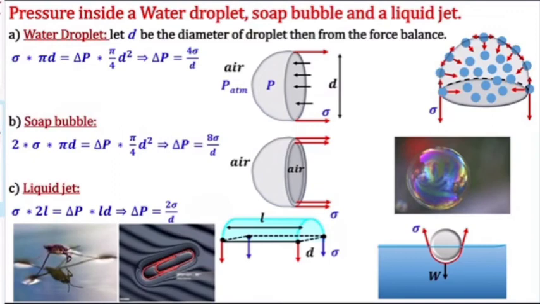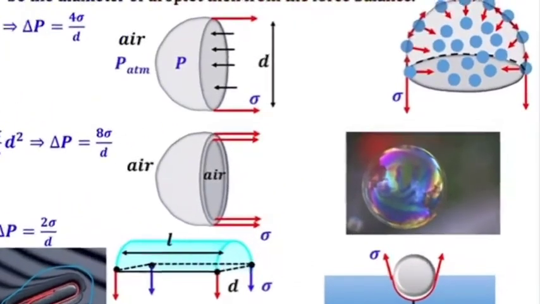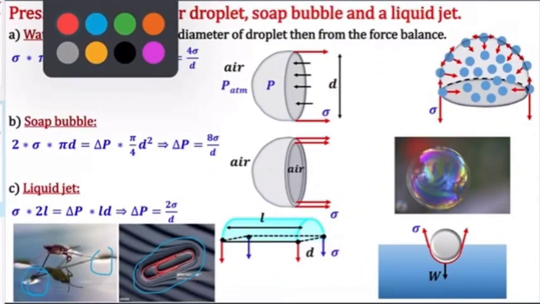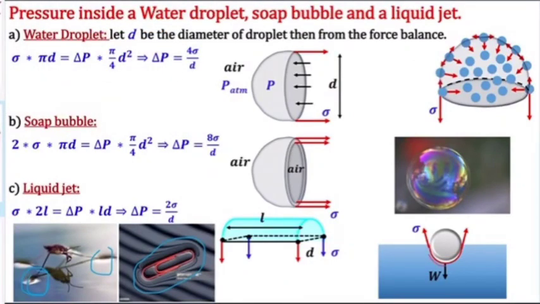Now the moment I put the pin, what will happen? There will be a local depression. See, the insect legs, if you see here, there is a local depression. If you see this pin also, there is a local depression. So it will take a curve like this. Now this is the surface, and on the surface it will have surface tension, so surface tension will act like this. The surface tension, which is a force per unit length, is balancing the weight